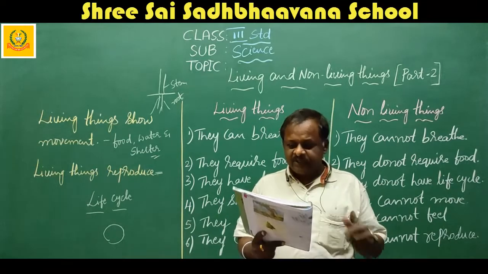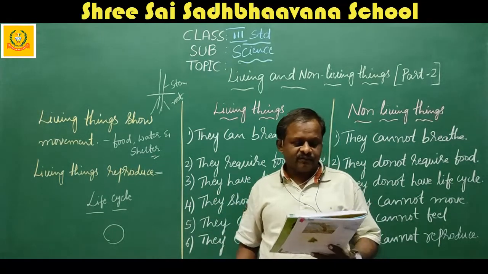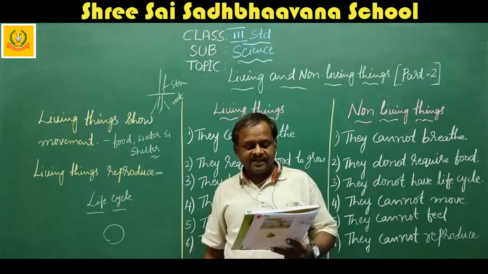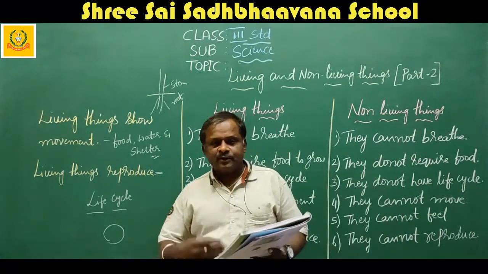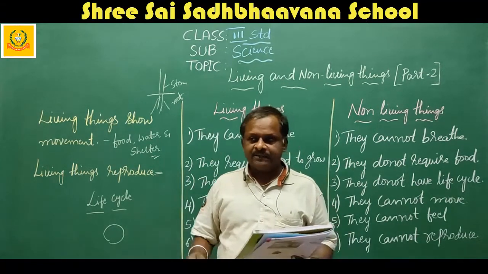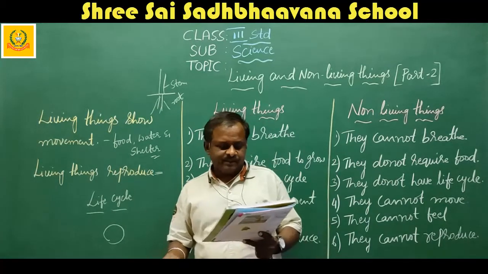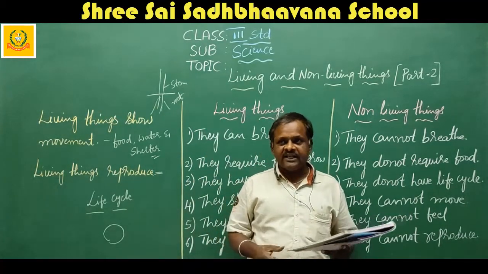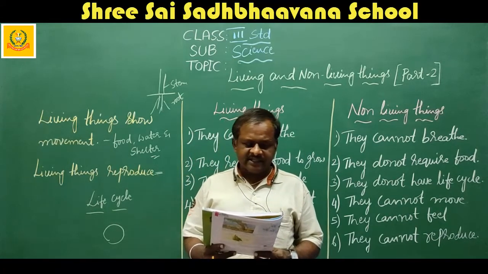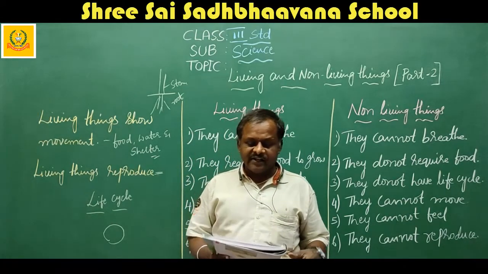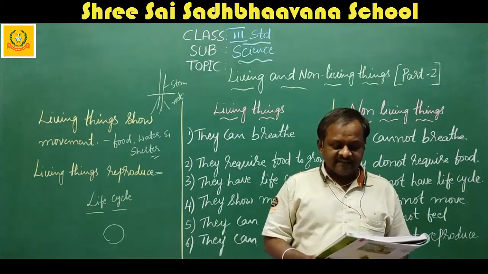So reproduction is an important part of their life. That means they produce their same kind. All living things are capable of reproducing their own kind. That means man produces man, hen produces hens, sheep produces lamb, like that. Human beings and animals like a cat, dog, cow and lion give birth to their young ones.